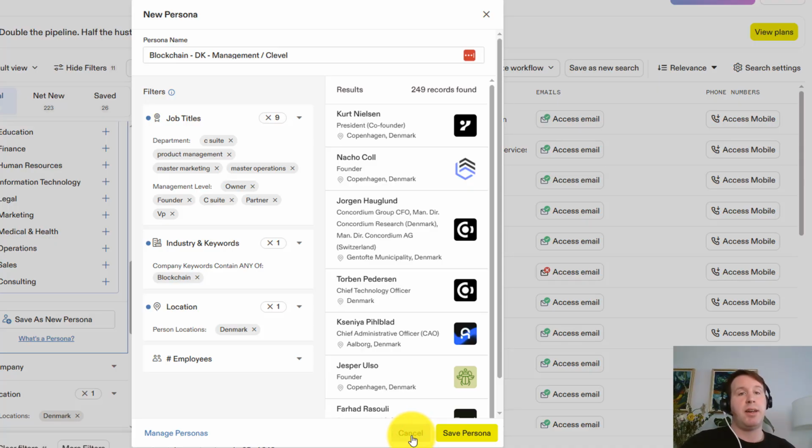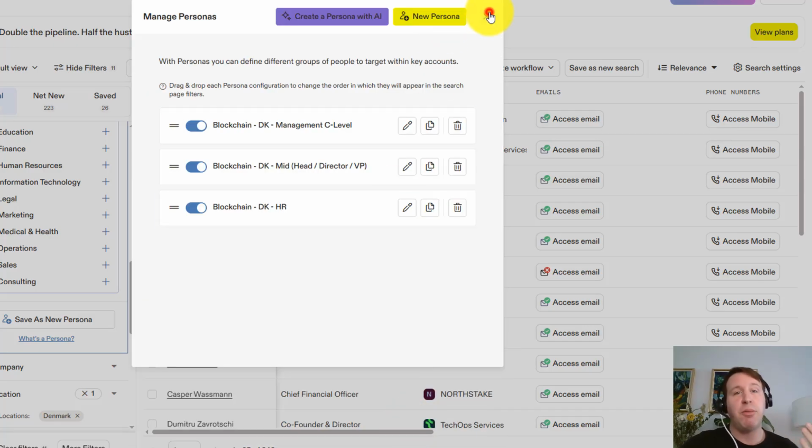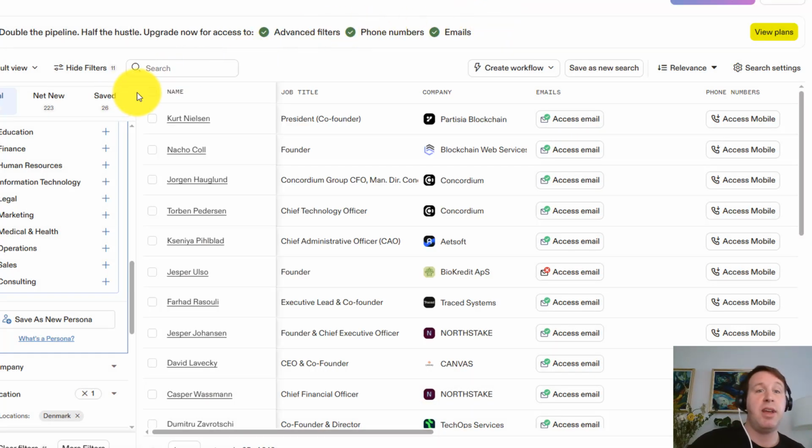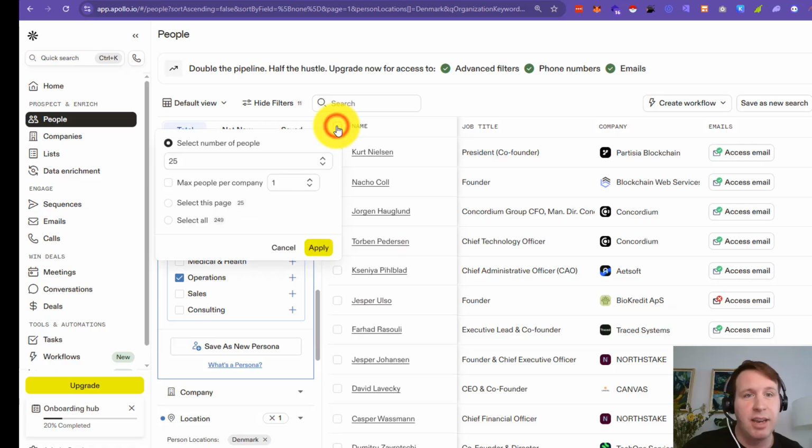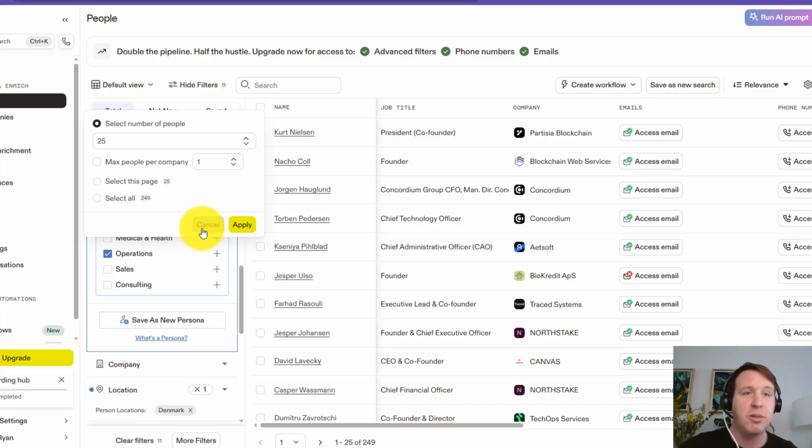Now, bear in mind, I might want to be able to come back to this very quickly. It saves me time. Bear in mind, I'm not going to be able to do outreach to all those people at once. So if I love this list and I want to build this as my outreach list, then I need to save them individually. So I can either save them one page at a time, do the scraper tool, or go through and individually save them by checking each box. Just depends on what you want to do.